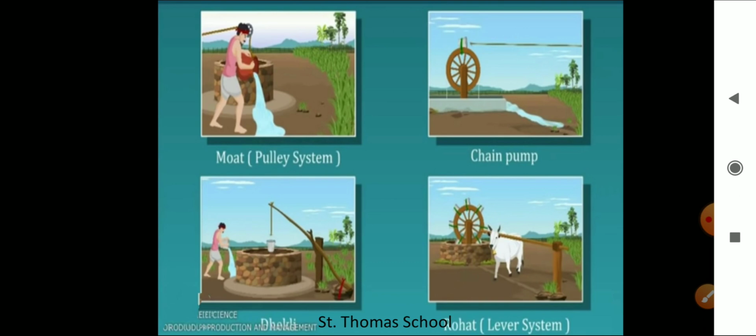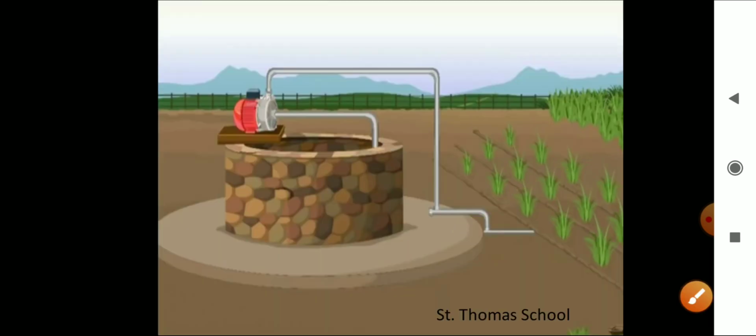Moat, that is the pulley system, chain pump, then Dekli, Rahat, that is your lever system. These are all the methods by which water can be lifted up to different regions. Understood? Here we can see that cattle or human labor is used in these methods.